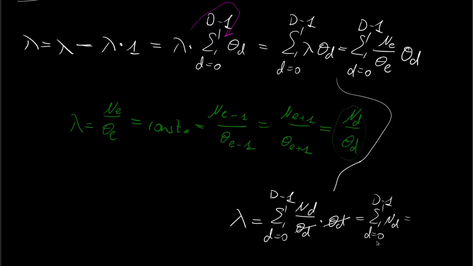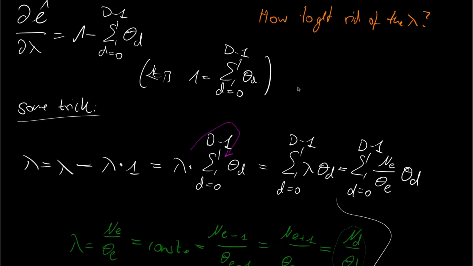And we are summing over all possible states. So then this is just the total number of observations. And with this knowledge in our mind now, so that lambda is this value, we can go back up.